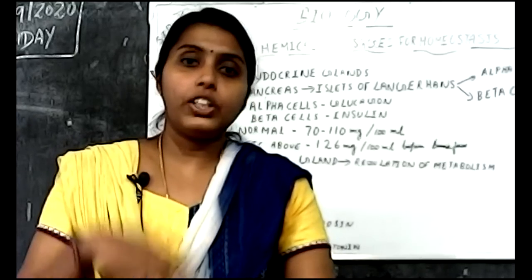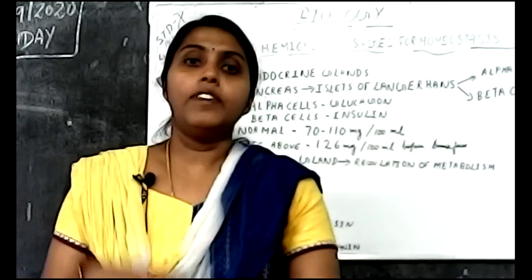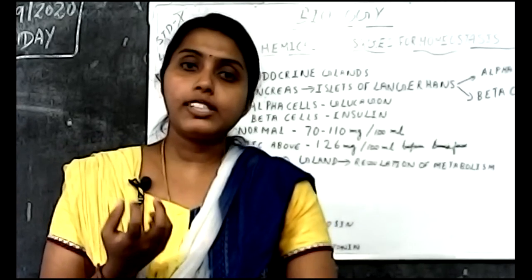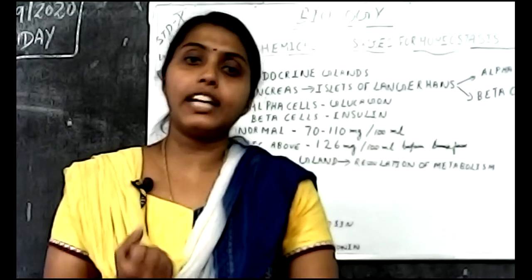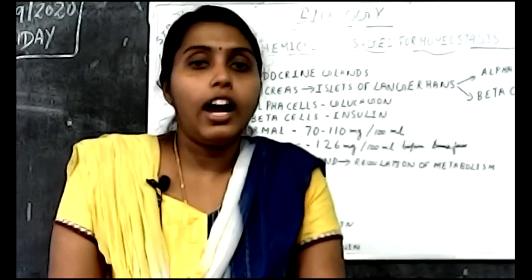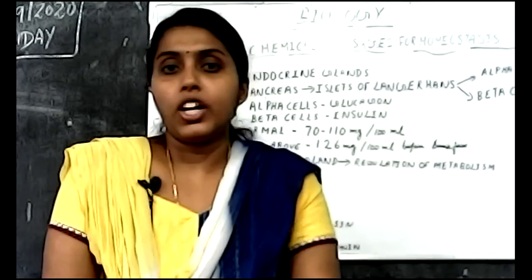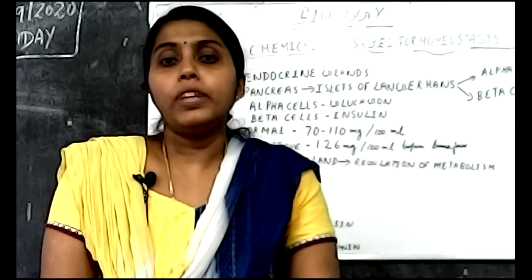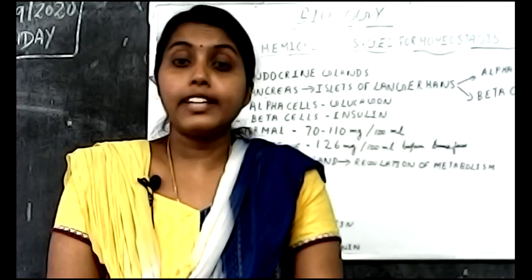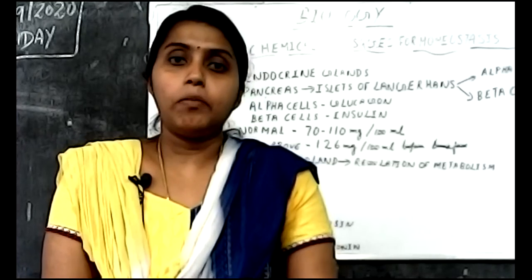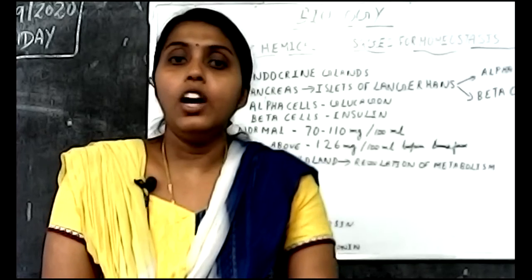When it reaches the maturity of puberty, this thymus gland constricts, and thymosin production will be stopped. So it's a youth hormone, active during infancy.